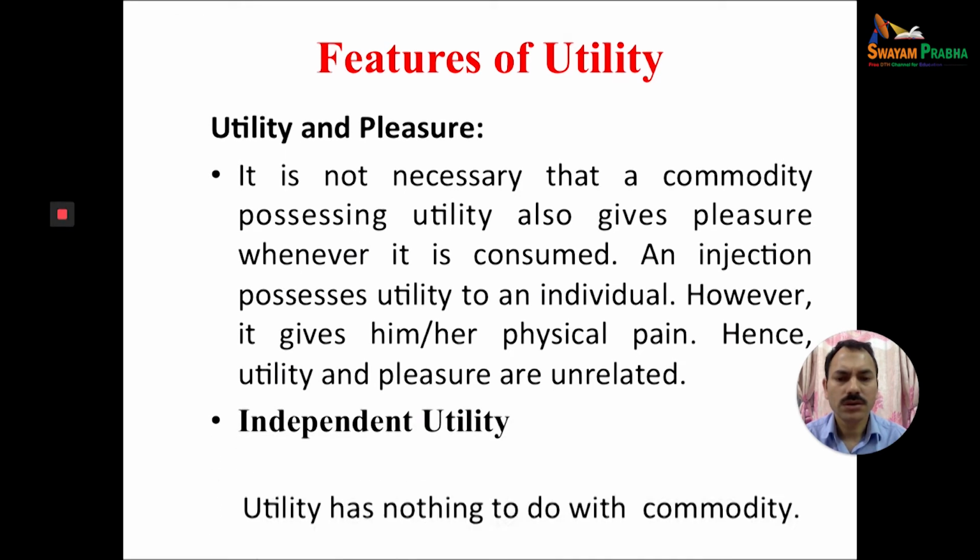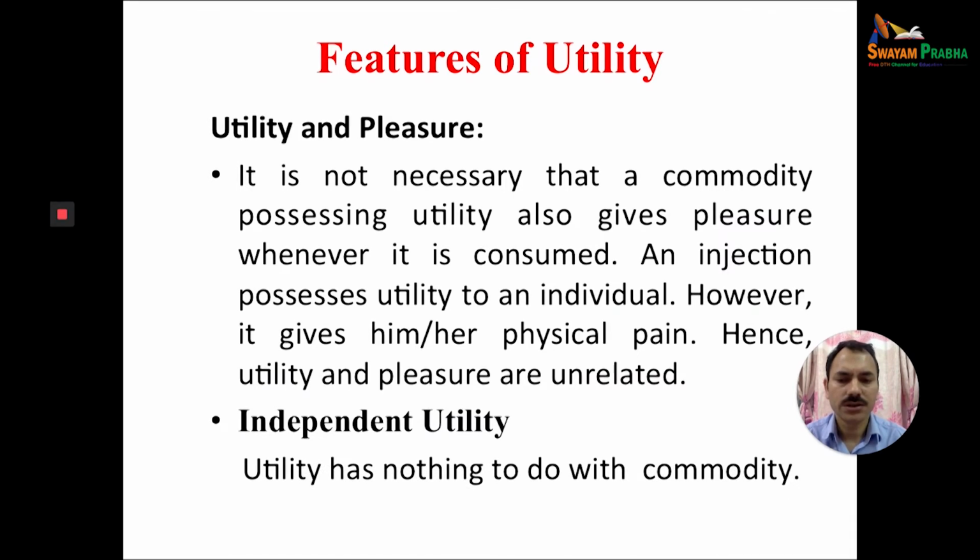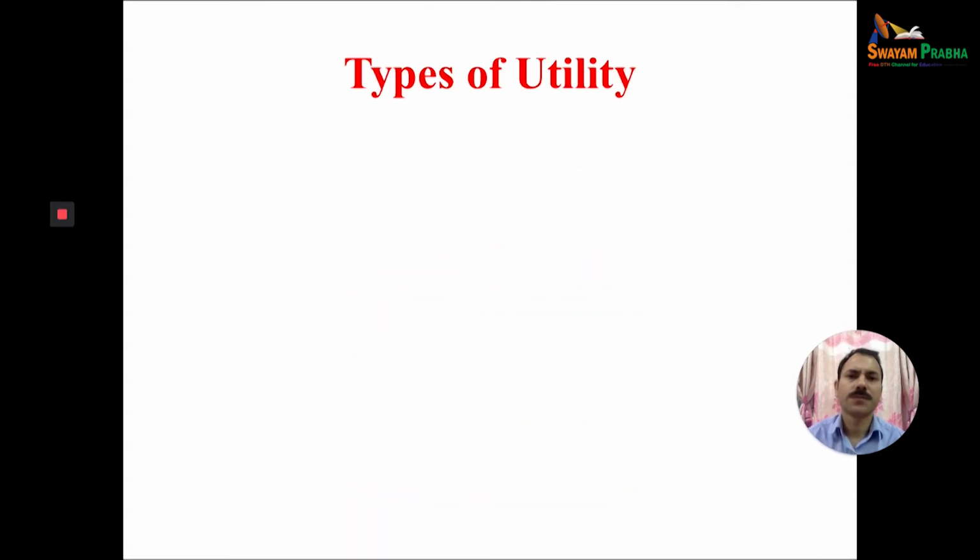So next is independent utility. Utility has nothing to do with other commodities. The utility of every product is independent. Now let us discuss the types of utility. There are various types.